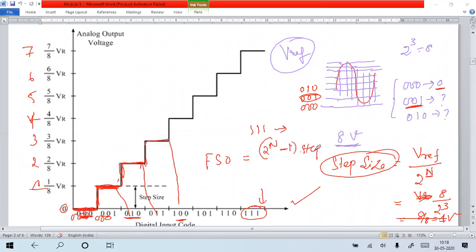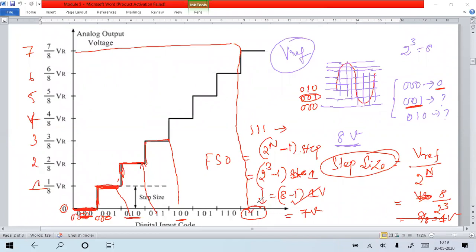So 2 to the power of 3 minus 1, into step size. The step size is 1 volt, so 8 minus 1 into 1 volt is 7 volt. The maximum value of 3-bit, 111, can show a maximum value of 7 volt.